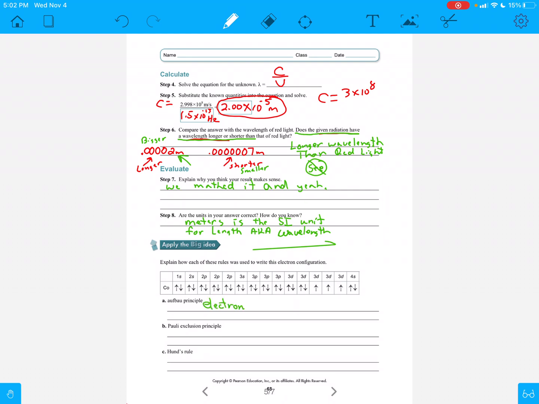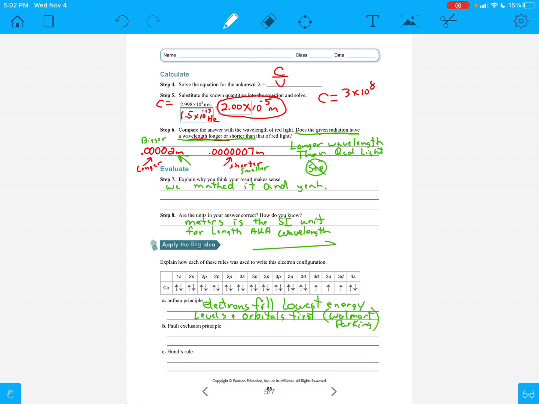Basically, it says electrons fill lowest energy levels and orbitals first. And the way I described that in class was, you know, Walmart parking.